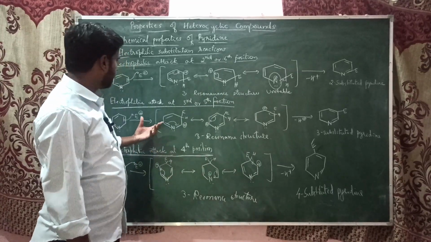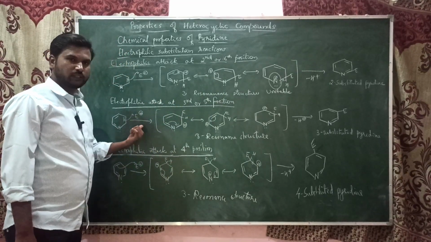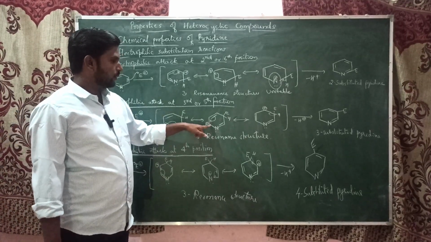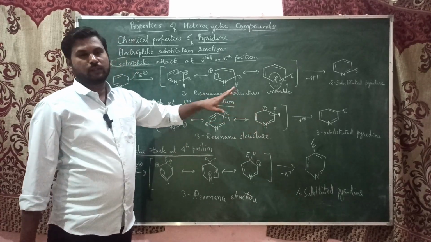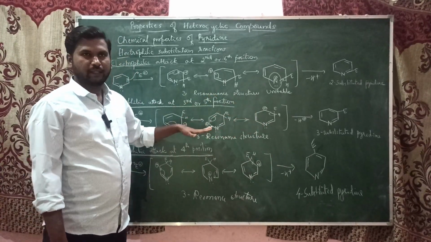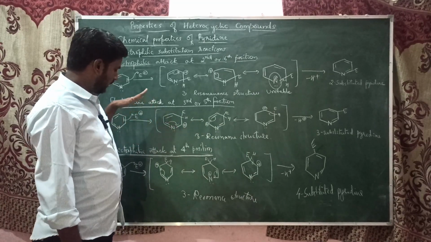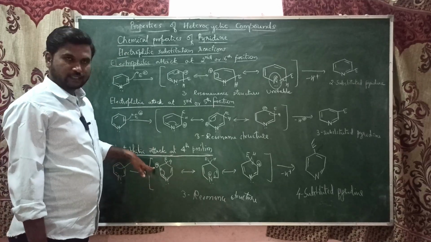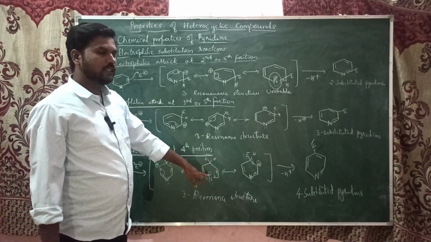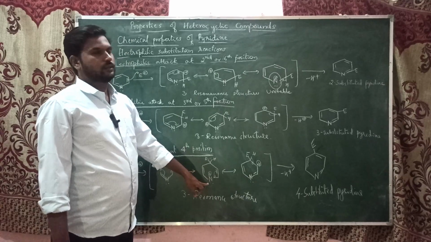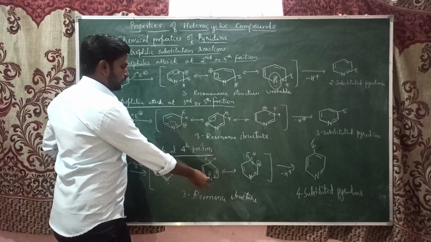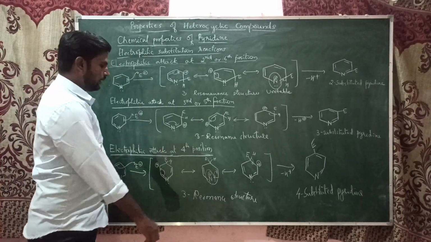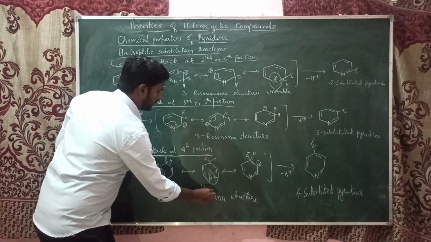When the electrophile attacks at the third or fifth position, here there is a carbocation, here also a carbocation, and here also a carbocation. All three are stabilized by resonance. And when the electrophile attacks at the fourth position, here there is a carbocation, and here a nitrogen with a positive charge. Again the same: since nitrogen is an electronegative element, this structure also becomes unstable.